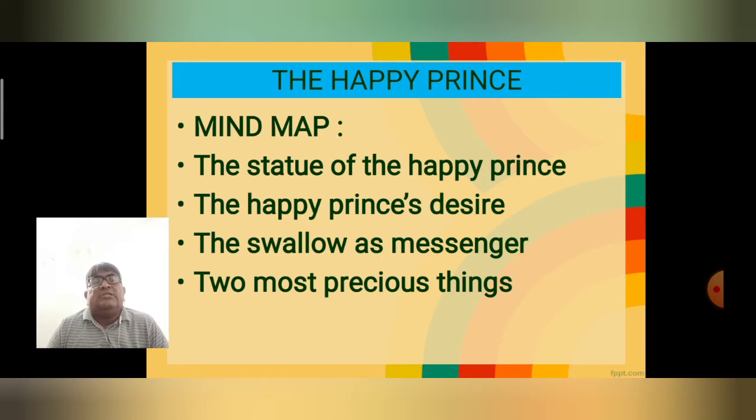These two things were thrown into the dust. So the messenger of God came to the earth and took these two precious things: the leaden heart of the Happy Prince, and the dead body of the swallow. Even God became happy that he chose the best things of the earth.